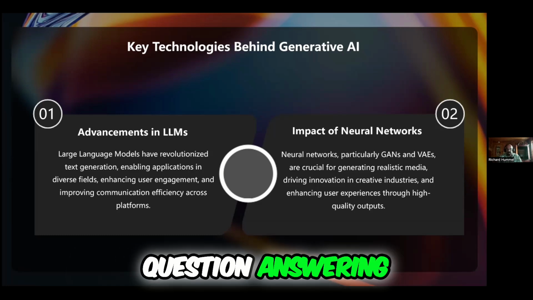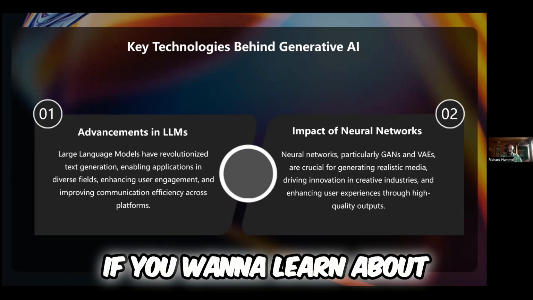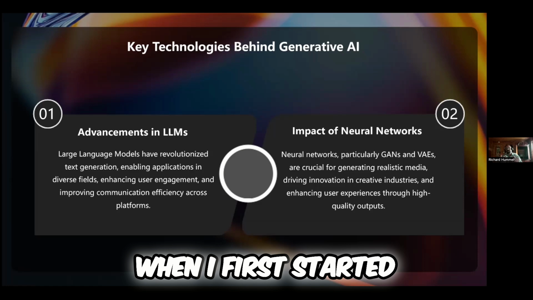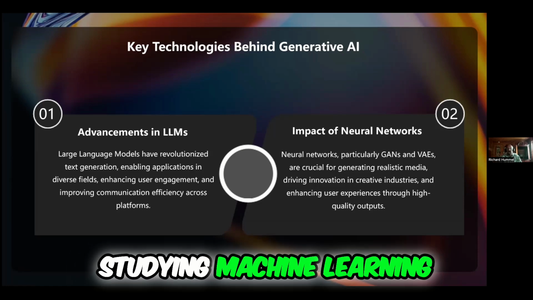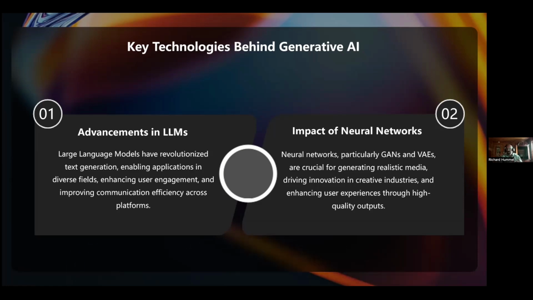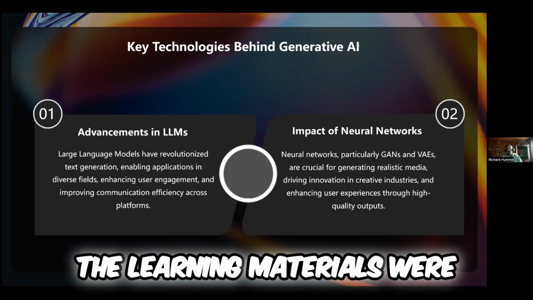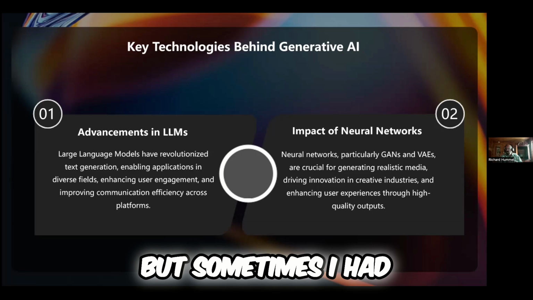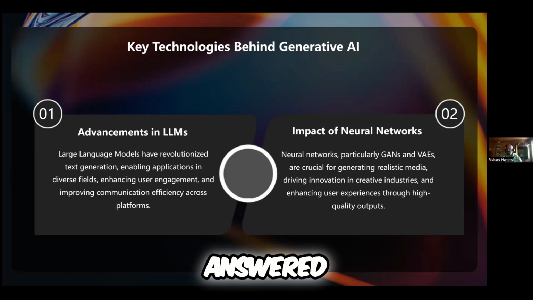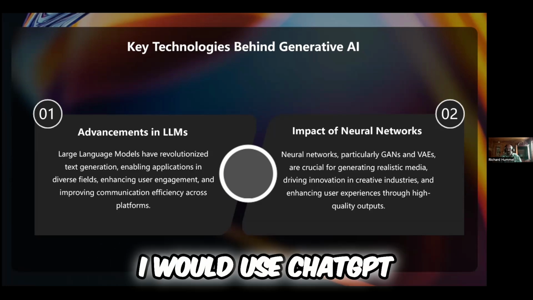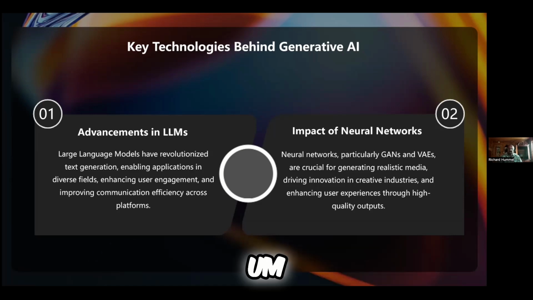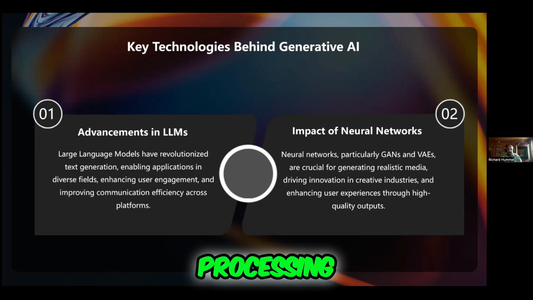Question answering, tutoring and education. If you want to learn about a particular topic, when I first started studying machine learning, the resources that were provided, the learning materials, were very good, but sometimes I had questions that were not answered. And so I would use ChatGPT as my resource library. Tutoring and education, the legal and medical document processing.